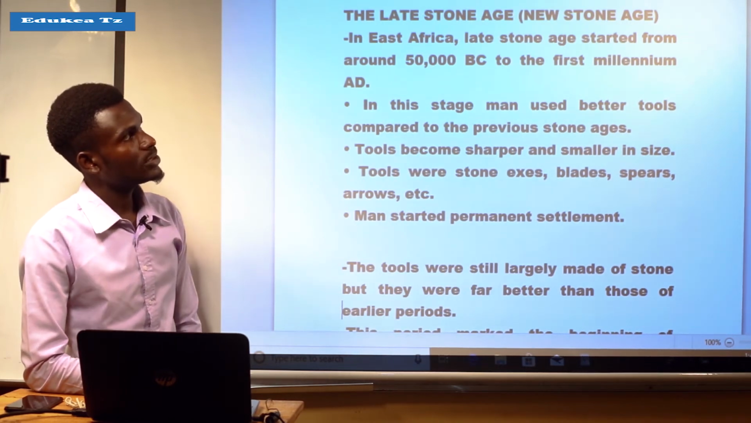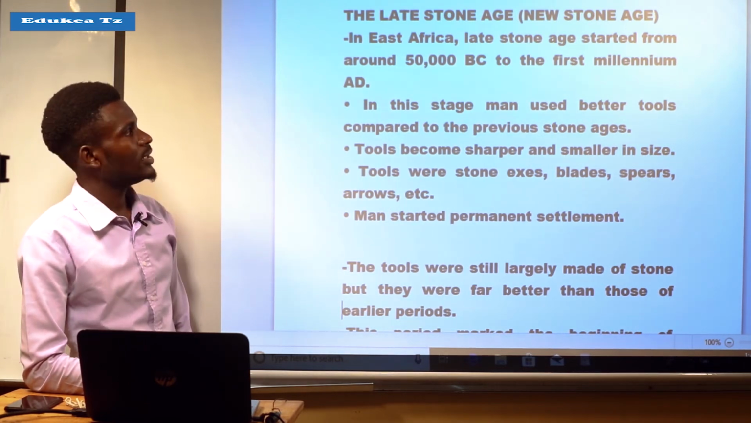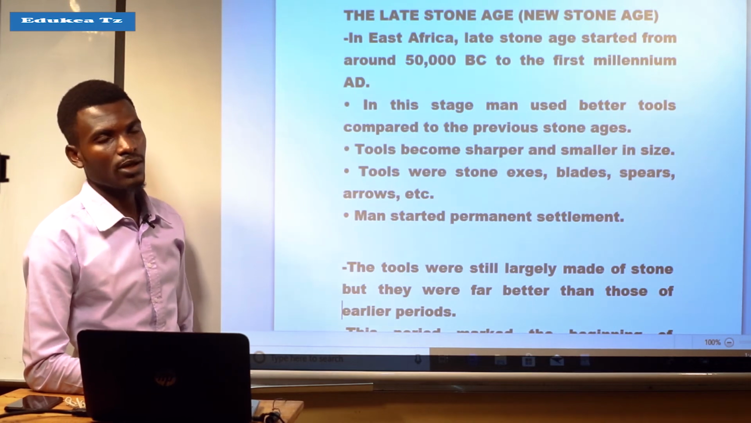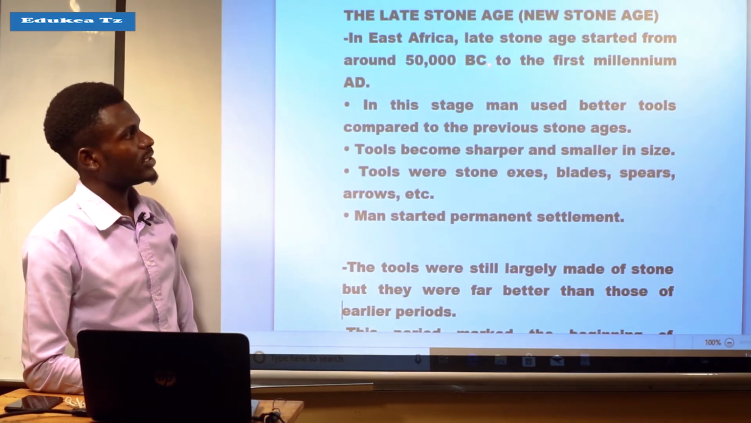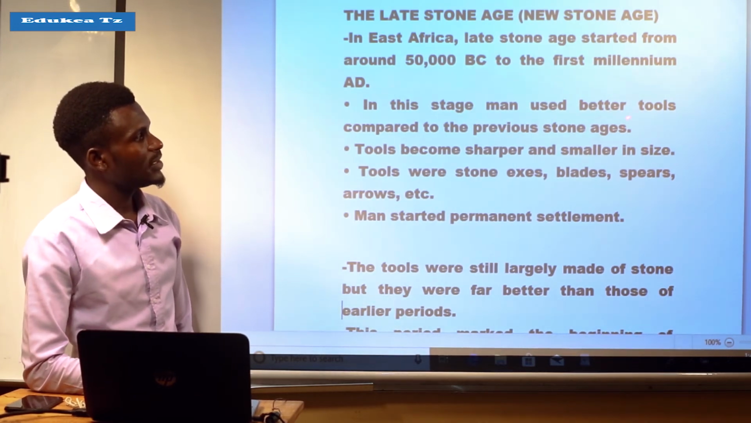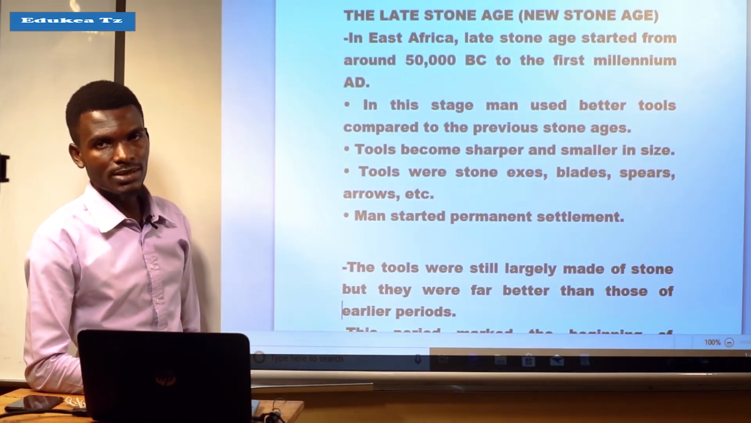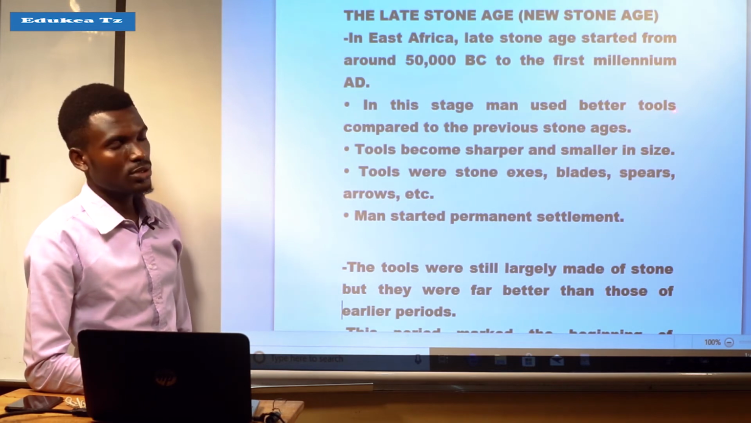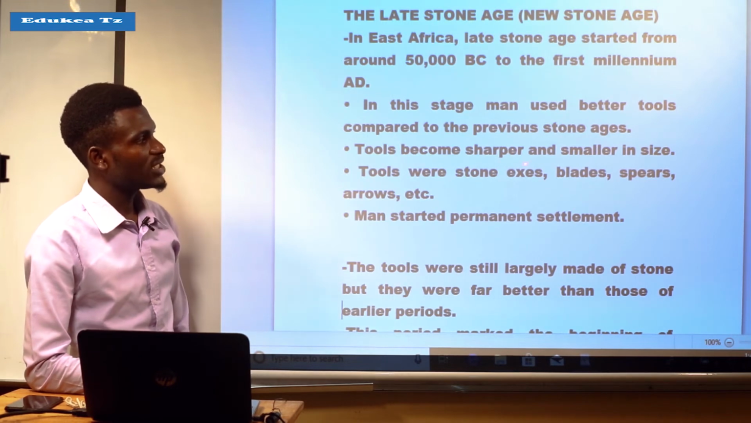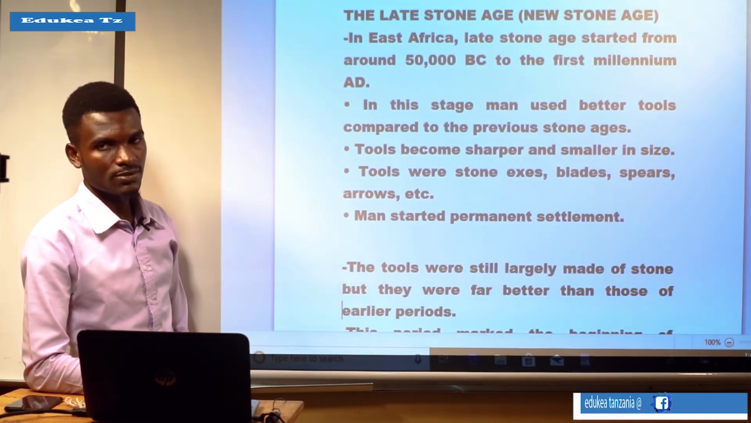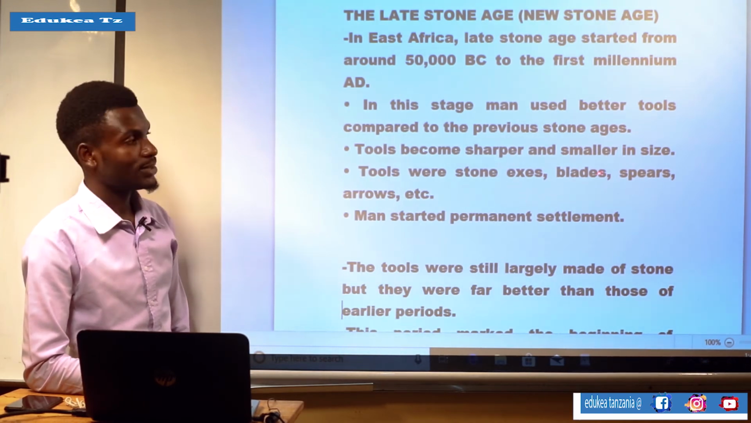It means that the late Stone Age or New Stone Age in East Africa started from around 50,000 BC to the first millennium after the birth of Christ. In this stage, man used better tools compared to the previous Stone Ages, and tools became sharper and smaller in size.